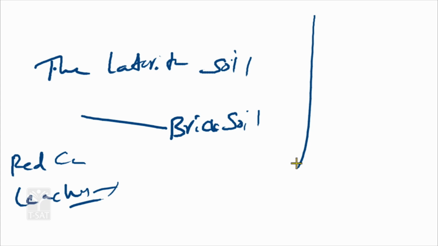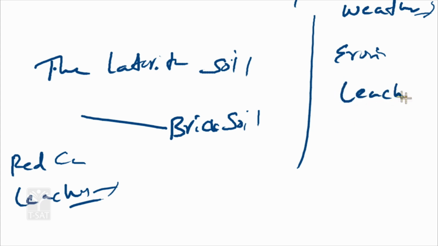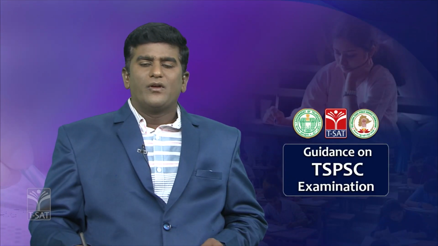One is weathering. The second one is the erosion method. The third method is the leaching method. So, what do we mean by weathering?